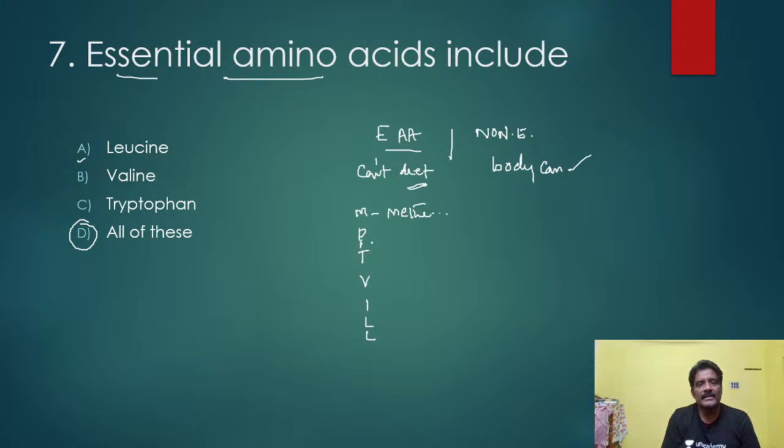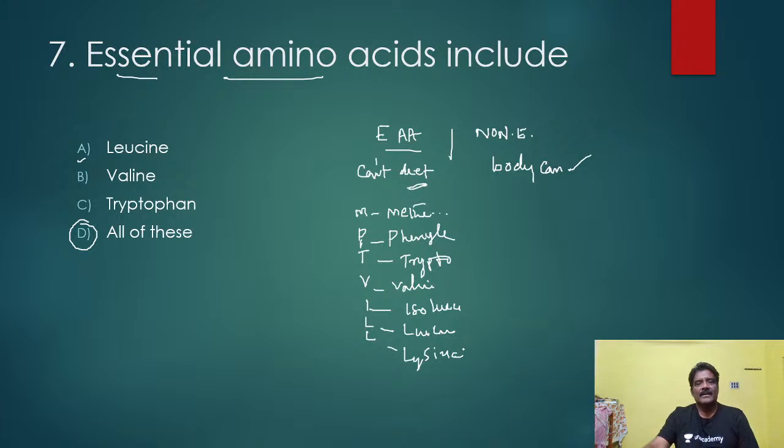Methionine. This is phenylalanine. Okay, this is what? Tryptophan. Here valine. Here is the isoleucine. Here leucine, and here lysine. So easily you can write this one: MP, TV, IL. You remember this.